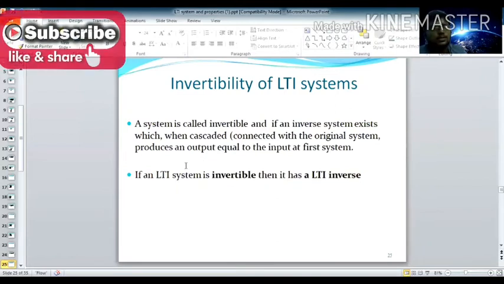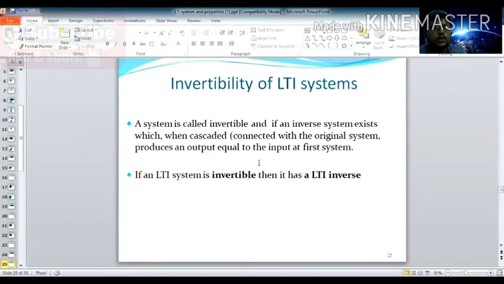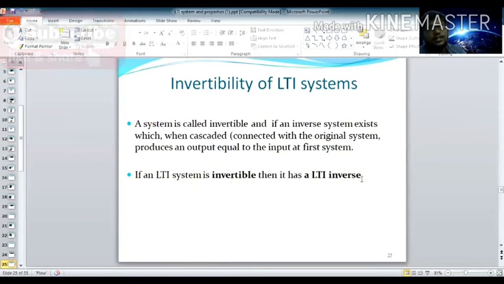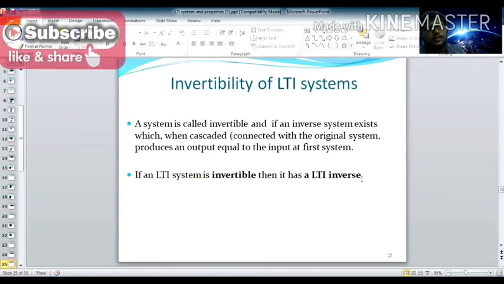Okay, first, consider this system. When you apply the input to this system, we get the output. Again, you connect it with one more system, and this output is equal to the first system's output. That is what invertibility means, that it is inverted. If an LTI system is invertible, then it has an LTI inverse, a linear time invariant inverse.